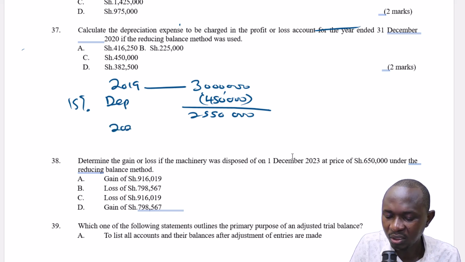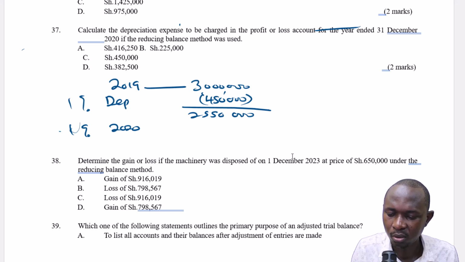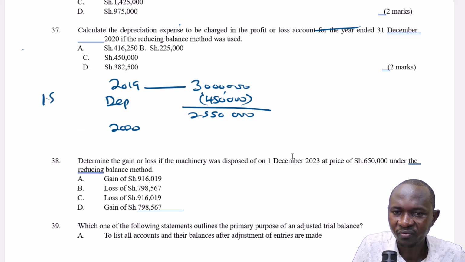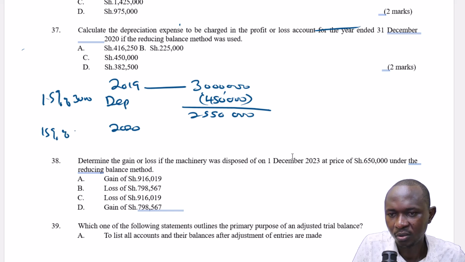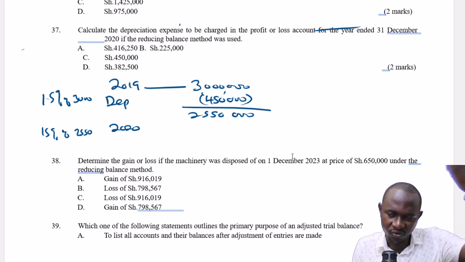Now 2020, again, will depreciate by 15%. Sorry. Let me show you how it will go. In 2019, it will be 15% of 3 million. So in 2020, it will be 15% of 2,550. That's how it goes. 15% of 2,550. That is the reducing balance. We pick up from the balance of the previous year.